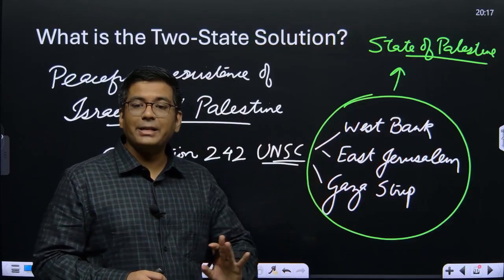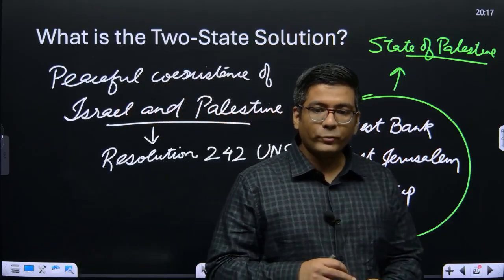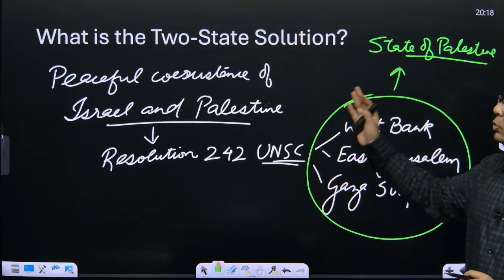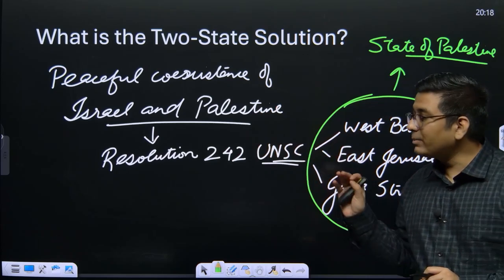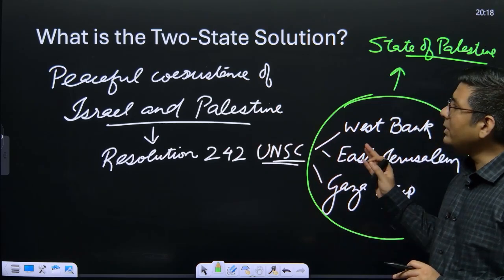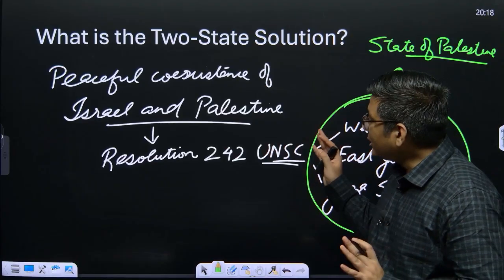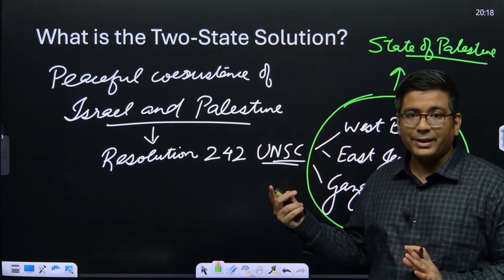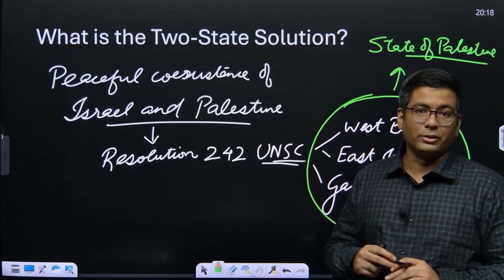They will have the rights to have engagement with each other with respect to economy, with respect to access to ports and everything. So this is basically the two-state solution which is always in the news. Okay, I hope this is clear. Now this two-state solution has different meanings for everyone. With respect to Israel and Palestine, the officially recognized two-state solution is the one accepted and given by the United Nations.